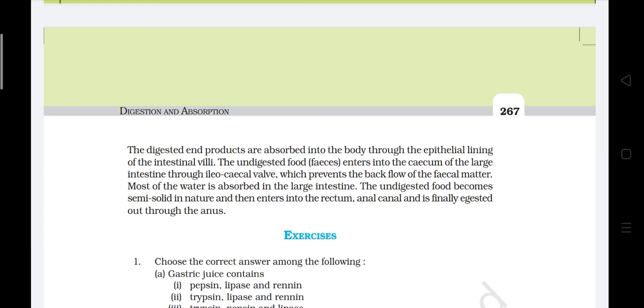The undigested food enters the caecum of the large intestine through the ileocaecal valve, which prevents the backflow of the fecal matter. Most of the water is absorbed in the large intestine. The undigested food becomes semi-solid in nature and then enters the rectum and anal canal and is finally egested out through the anus.